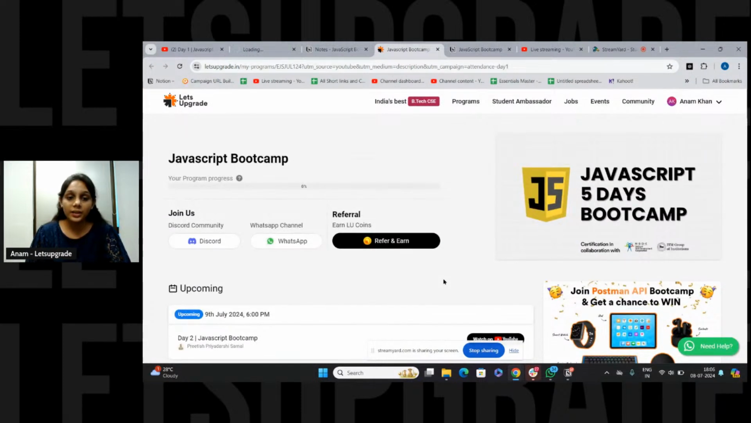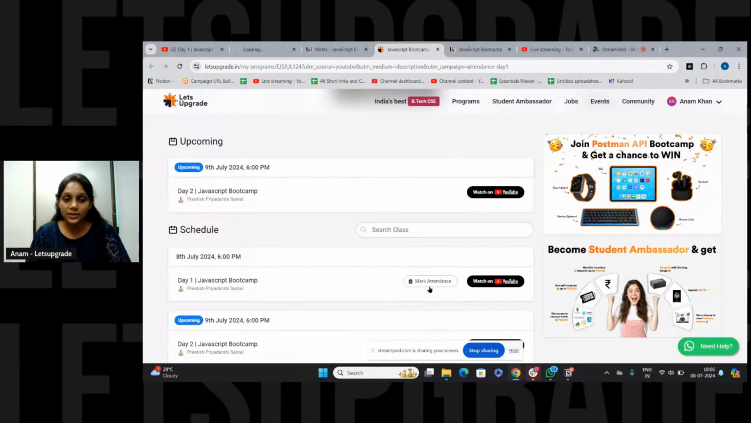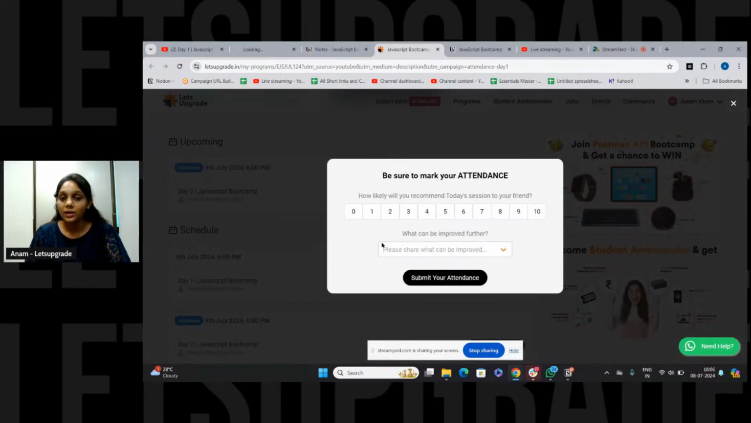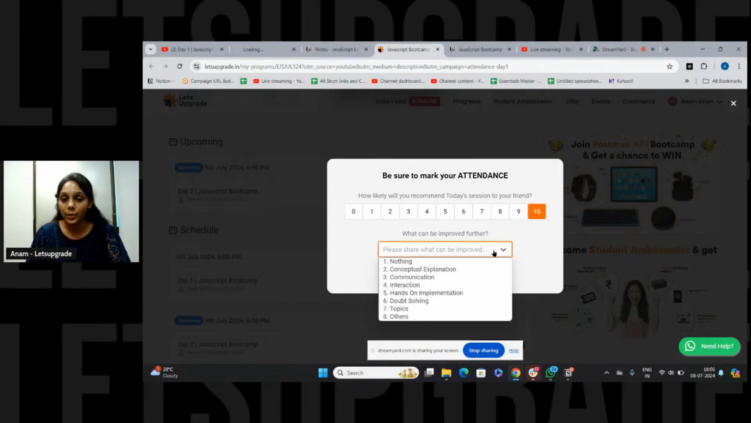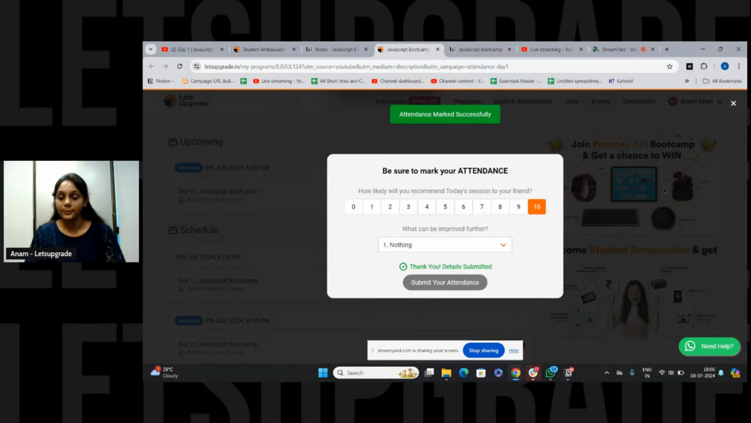Yeah, so this is the attendance page. Here you can see the mark attendance toggle right beside the day one title. Click on this toggle. Here is the rating of the session on a 0 to 10 scale. So mark it according to yourself, how much you like the session and everything. I will give 10 on 10 for now, and this is the feedback box, where you can tell us what you want from us and what improvements you want us to make. For now I will give nothing and submit my attendance.